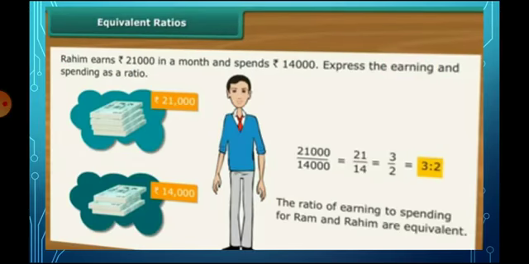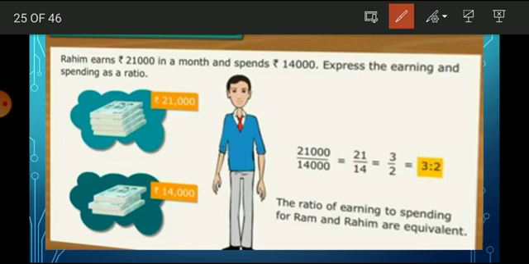See, same question. Rahim earns 21,000 rupees in a month and spends 14,000 rupees. Express the earning and spending as a ratio. Similarly we have to do it. So 21,000 divided by 14,000. The 3 zeros will be cancelled. So 2 sevens are 14, 3 sevens are 21.